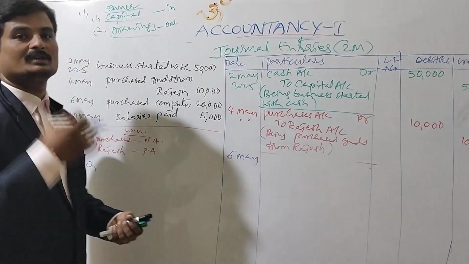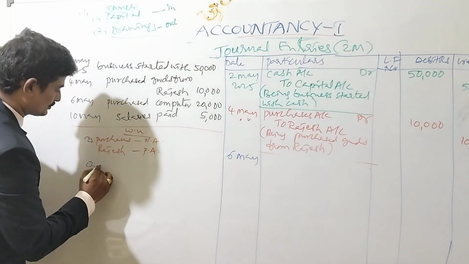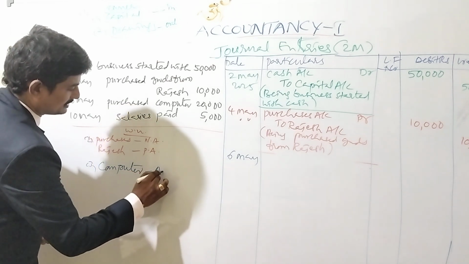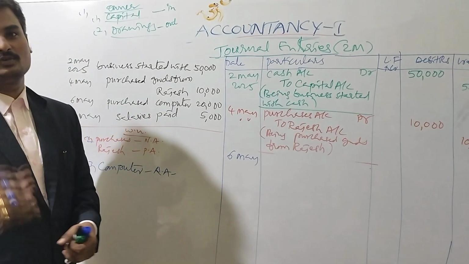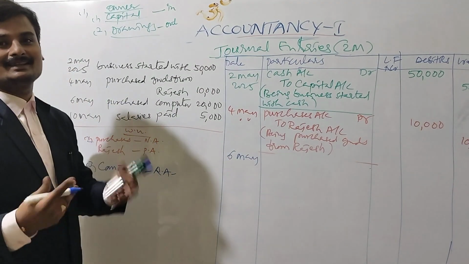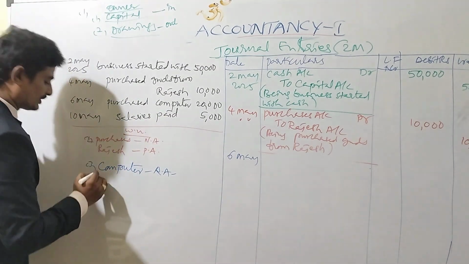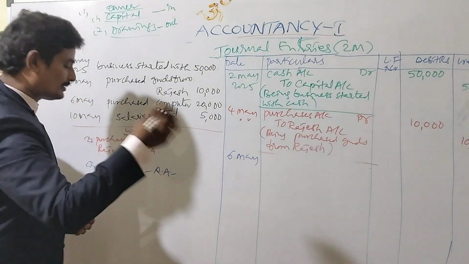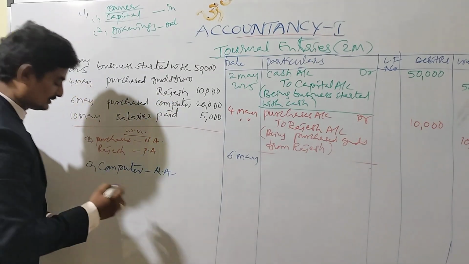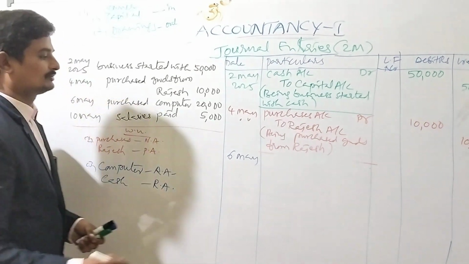An asset comes into the business and cash goes out of the business. So sometimes I will make it like this, to confuse you. Here computer is an asset and comes into the business, it is a real account. And next, cash is going out, it is also a real account.